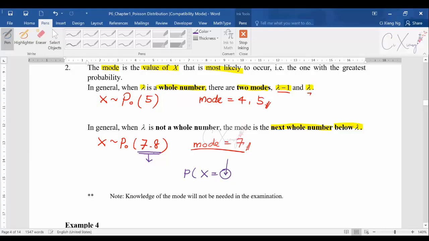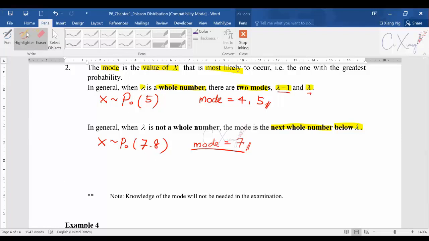But the mean and variance can be decimal. The discrete random variable means that x must be an integer when you calculate the probability, like x equals 3, x equals 5, and so on. Some of you may be confused and think that the mean must also be an integer.